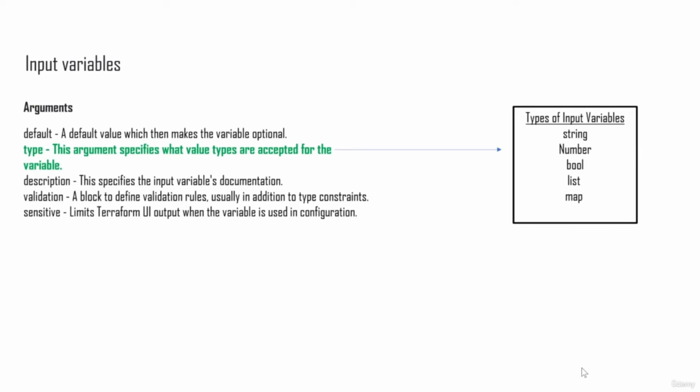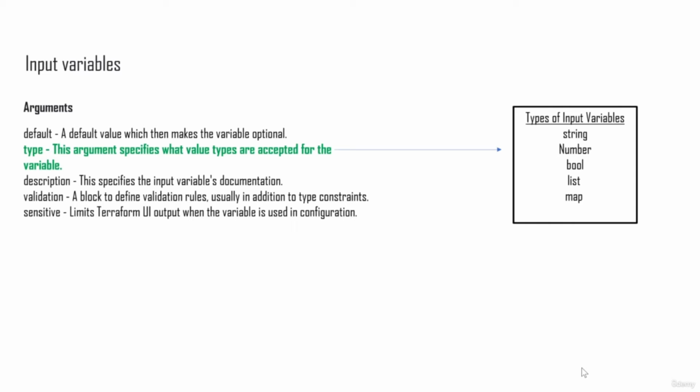So now let's dive into some more theory about the variable block. The variable block has the following arguments. It has the default. You can use the default to set values for your particular variable. This is an optional argument. Then there is the type. The type defines what type of variable it is. There are the following options that you have: string, number, boolean, list, or map. I will give you examples about these types in a later lecture.